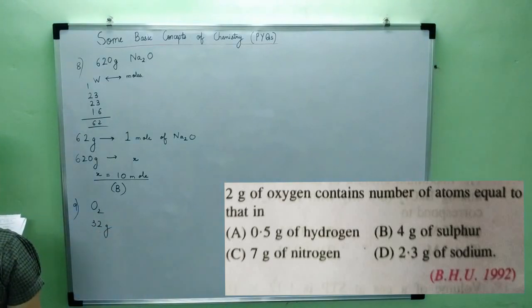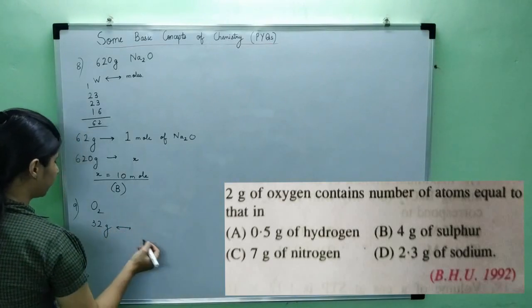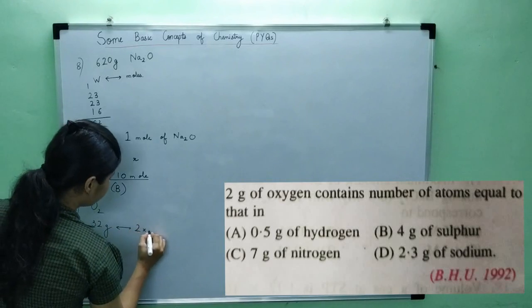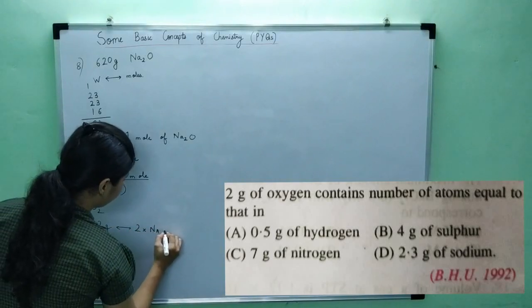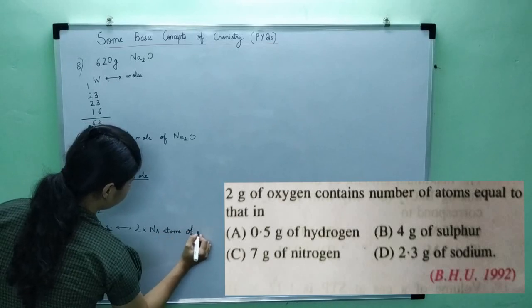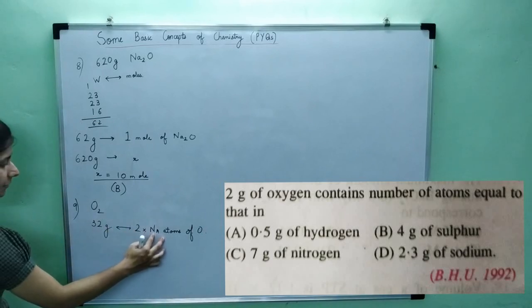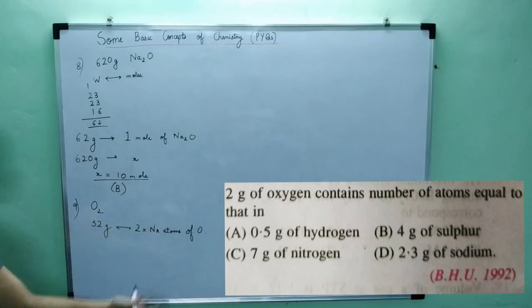Okay. Now 32 grams, how many atoms does 32 grams contain? It contains 2 into Na atoms of oxygen. Do you understand? Because 16 grams will contain Na atoms, so 32 will contain 2 into Na atoms.